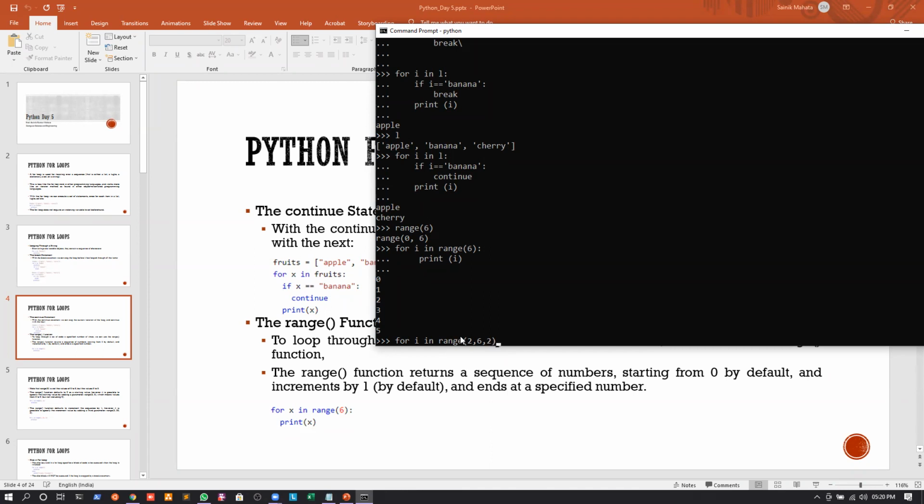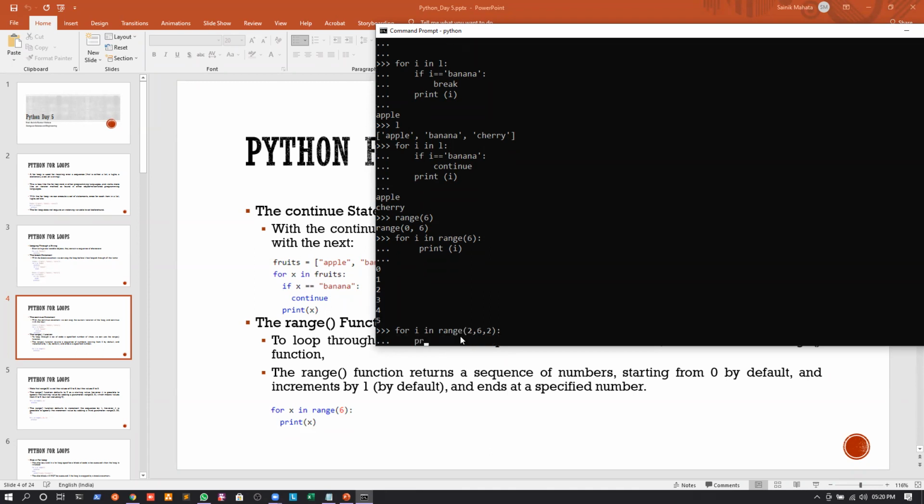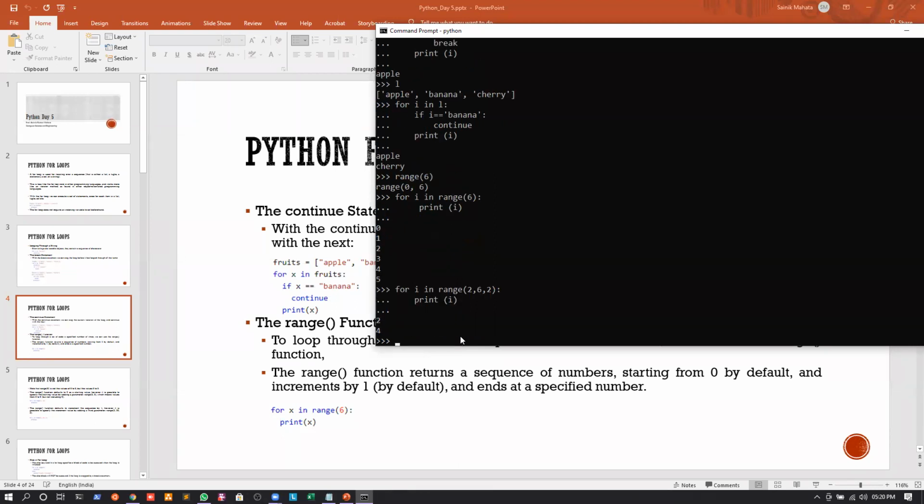Okay, so if I just give a colon and print the value of I, again you can see that it is printing 2 and 4. Okay, so I hope I'm clear till this.